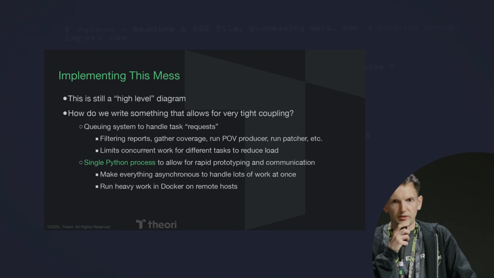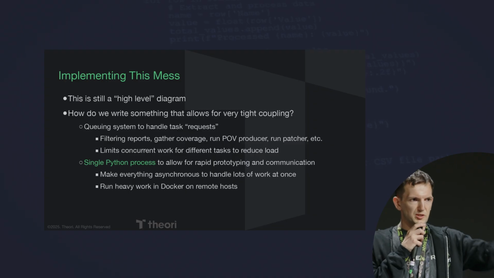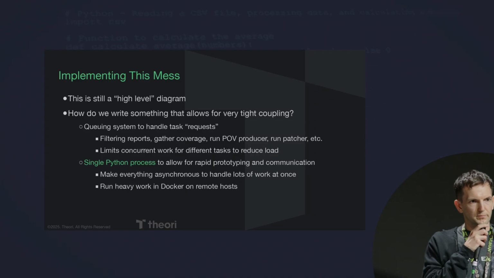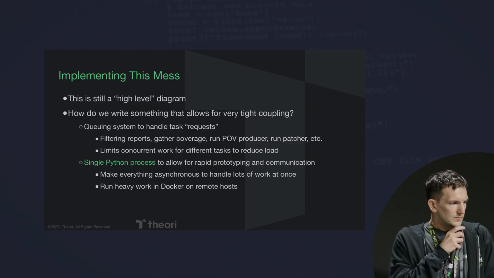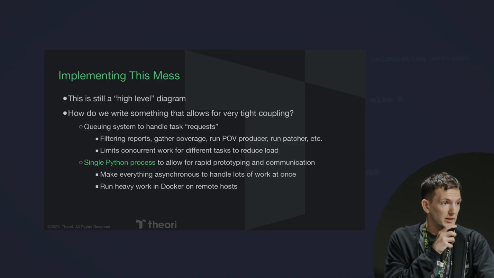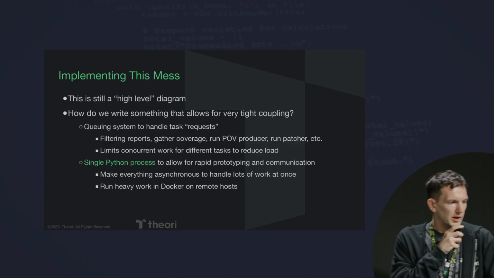So we have some basic things, right? Like we have a queuing system. If you think about this, it's like a pipeline. You start with a thing, it finishes, you move it into a queue. Each of those components is kind of like a reader or writer from a queue. So we have this queuing system, but at its core, we actually have a single Python process for all of this, which is a little bit wild, in my opinion.